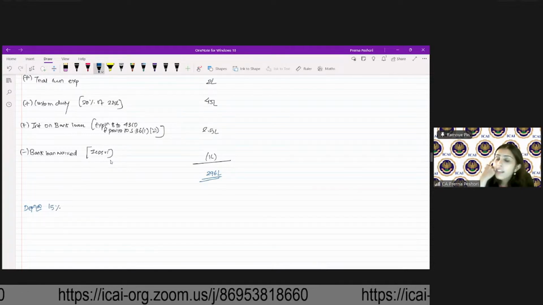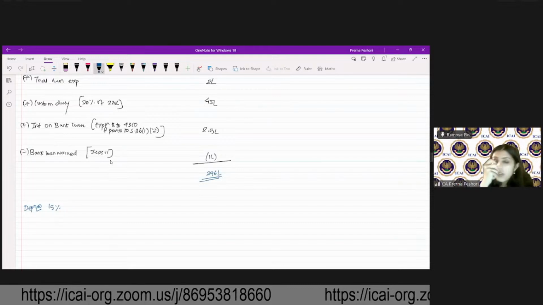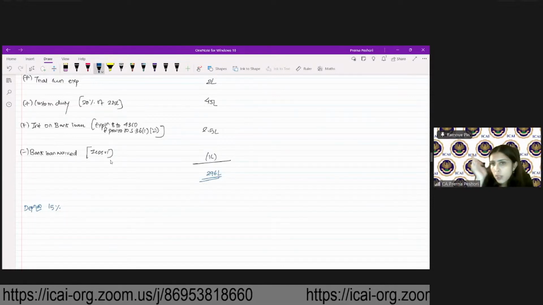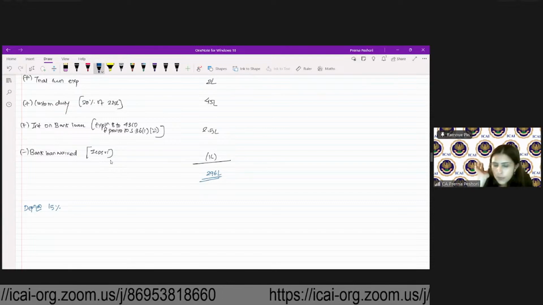It shall be at the rate of 15% because assets are used for more than 180 days. So therefore, it's 15%.